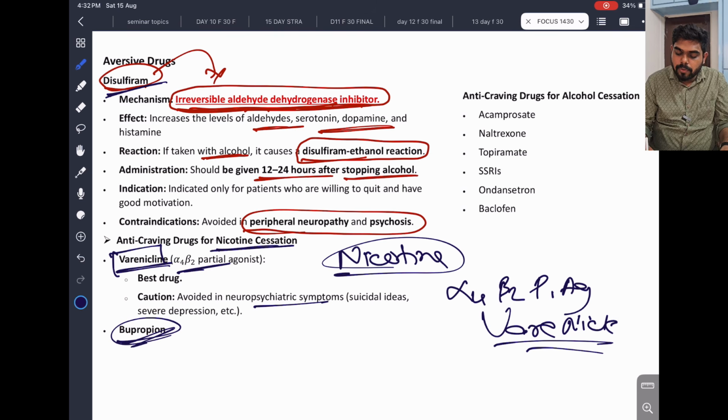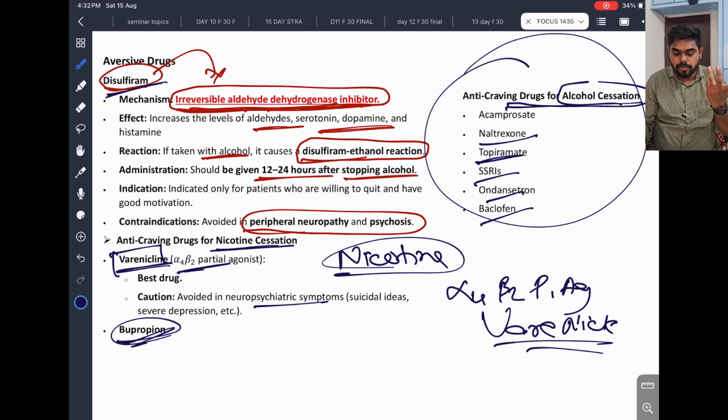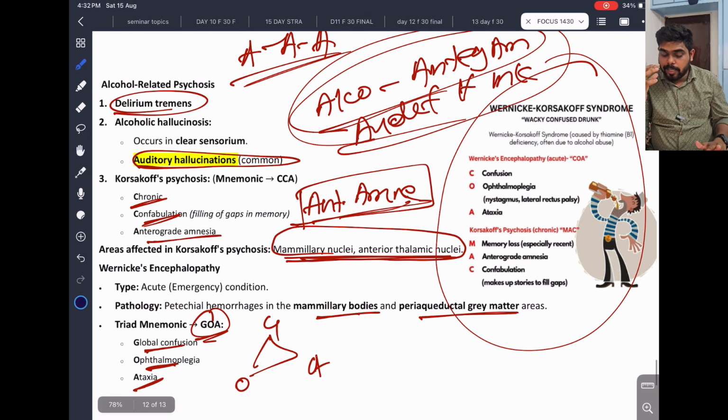So anti-craving drugs for alcohol cessation: acamprosate, naltrexone, topiramate, SSRI, ondansetron, and baclofen. These can be used for alcohol cessation also. So the anti-craving drugs are very important. Disulfiram, how to use it and the mechanism of disulfiram are also important. It is an irreversible aldehyde dehydrogenase inhibitor. That is very important.